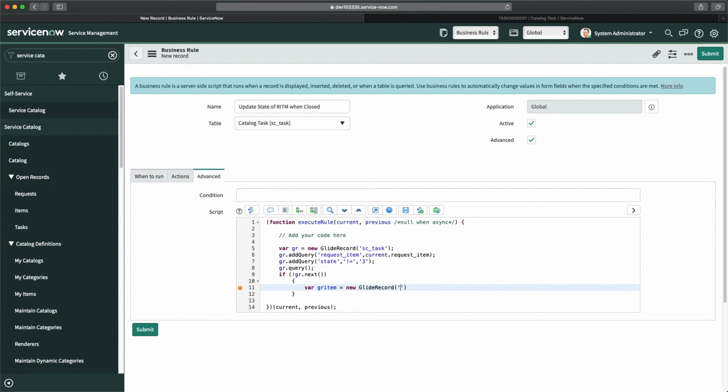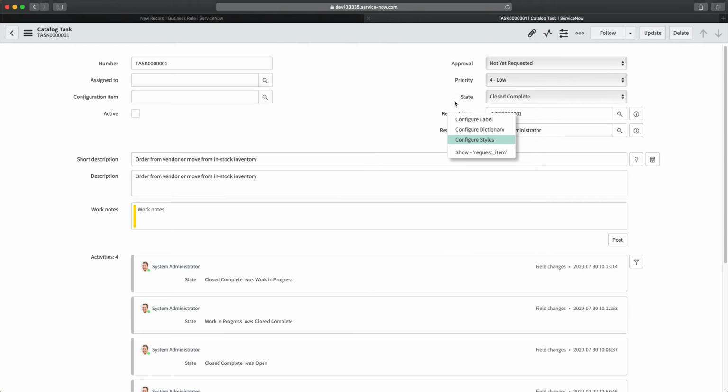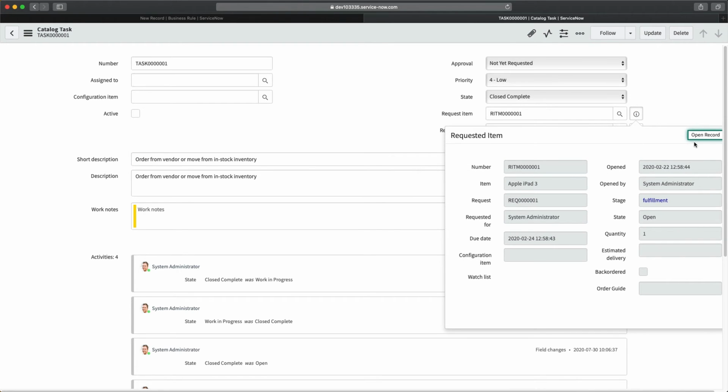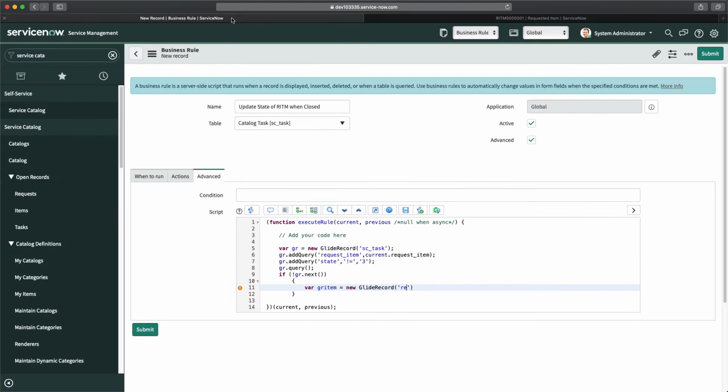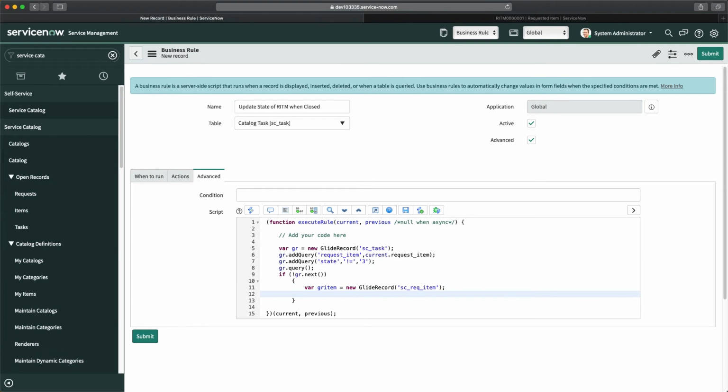and we will go to the request item table. Now, what is that table? We can check it from here. I will open the record, and if I go here, sc_request_item, so I can do sc_req_item, and then I can do gr item dot,